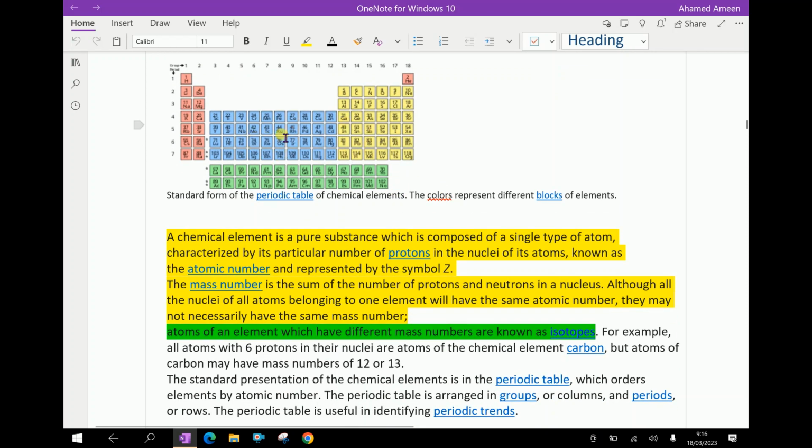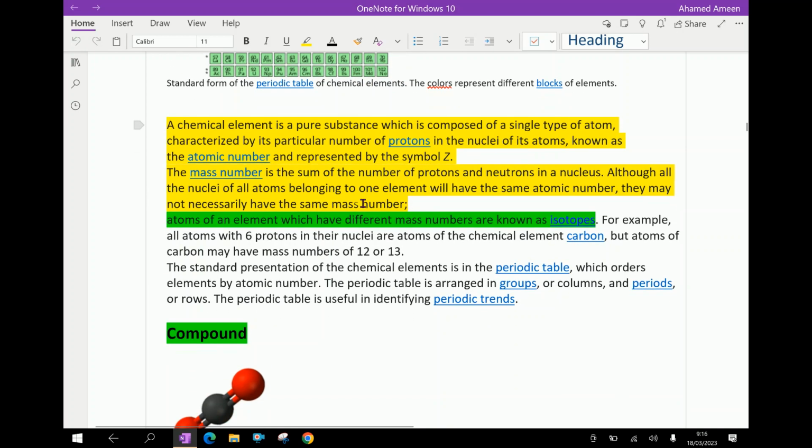Here is the periodic table of chemical elements. A chemical element is a pure substance which is composed of a single type of atom, characterized by its particular number of protons in the nuclei of its atoms, known as the atomic number, and represented by the symbol Z. The mass number is the sum of the number of protons and neutrons in a nucleus.